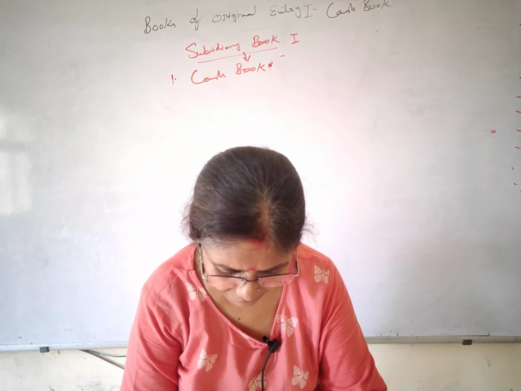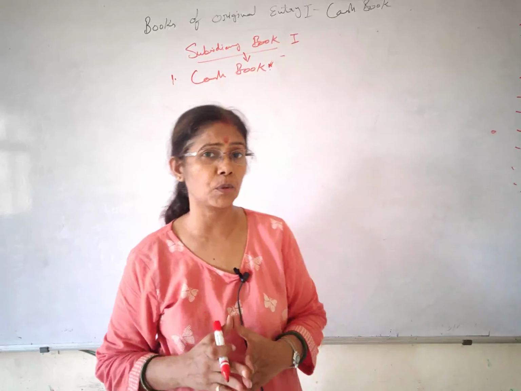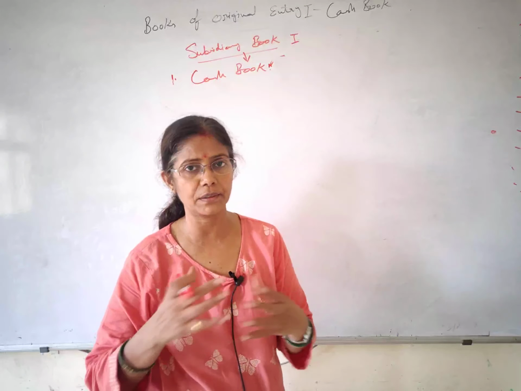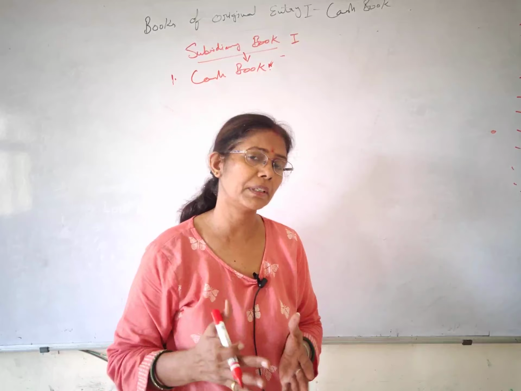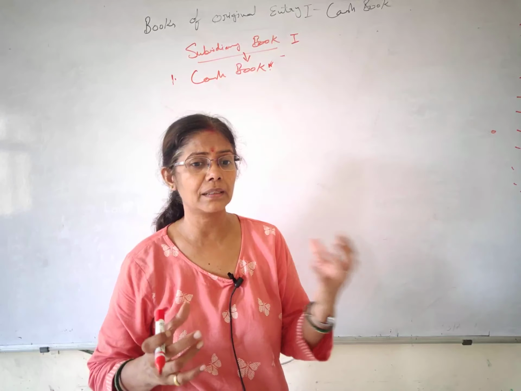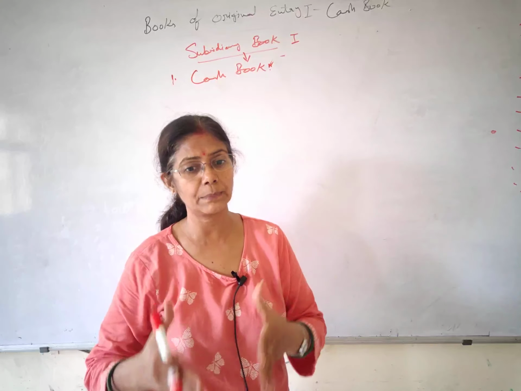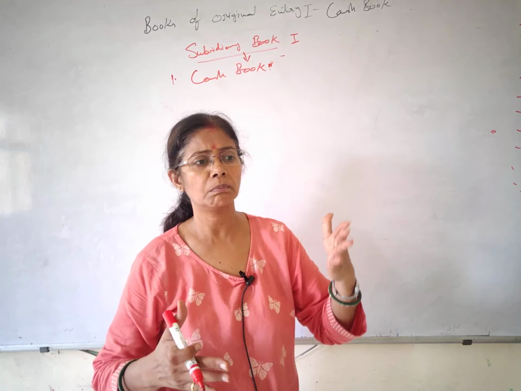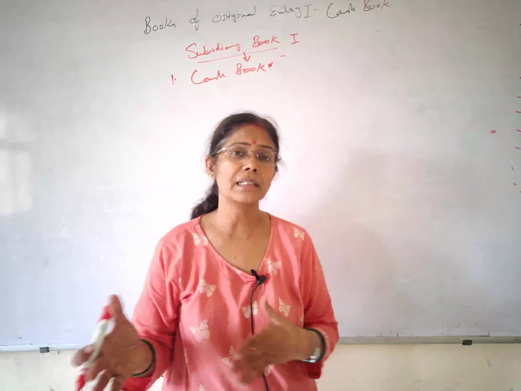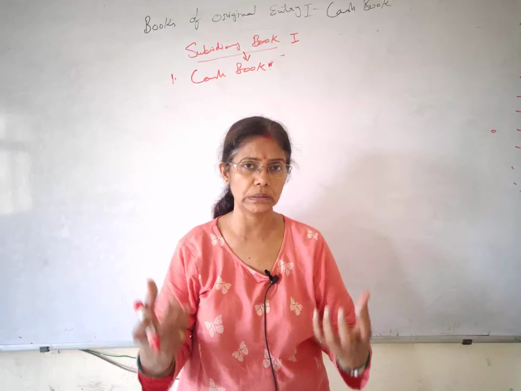Well, here it is telling, sometimes the question arises, students, whether your cash book is a journal or a ledger. I tell you, the cash book has the qualities of a journal and also the qualities of a ledger. So we can say there are a few similarities: sometimes it's similar to the journal, and sometimes we find it similar to the ledger. Why is it similar to both of these books? Because it has the qualities of both.